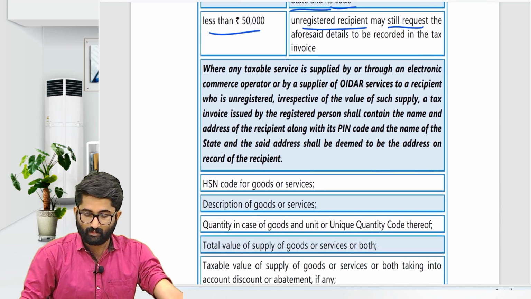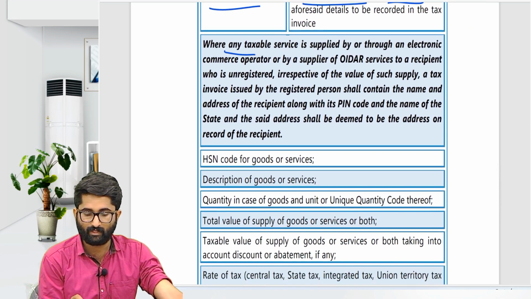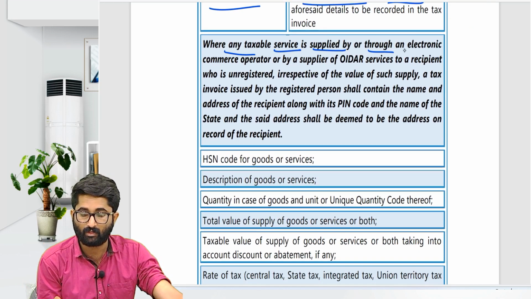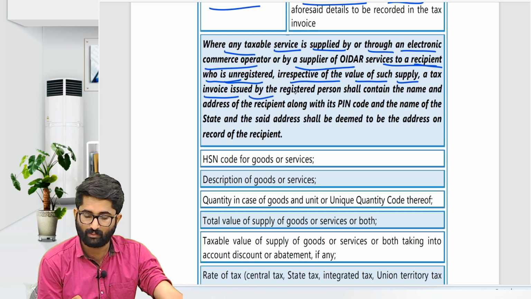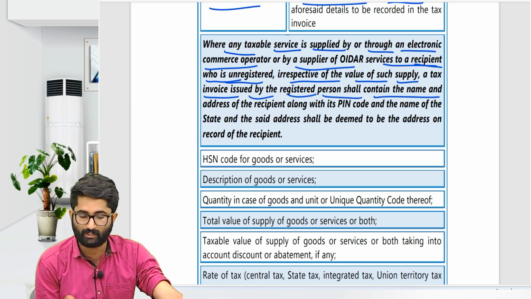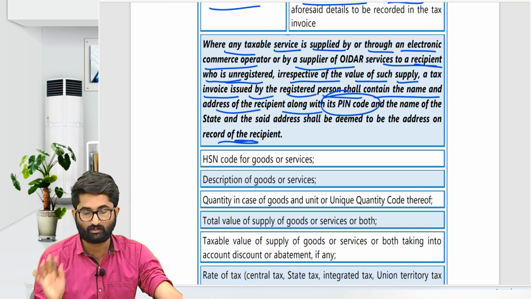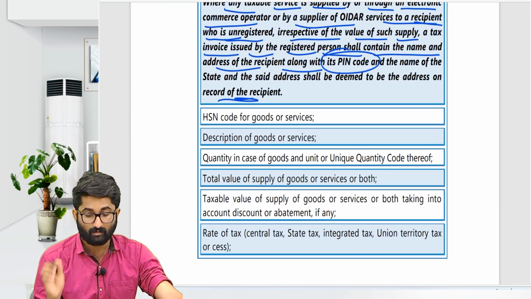And later, in case of OIDAR services, where any taxable service is supplied by or through an electronic commerce operator to a recipient who is unregistered, irrespective of the value of such supply, a tax invoice issued by the registered person shall contain the name, address, everything, PIN code of the recipient. The recipient's record should be there for OIDAR, must and should.